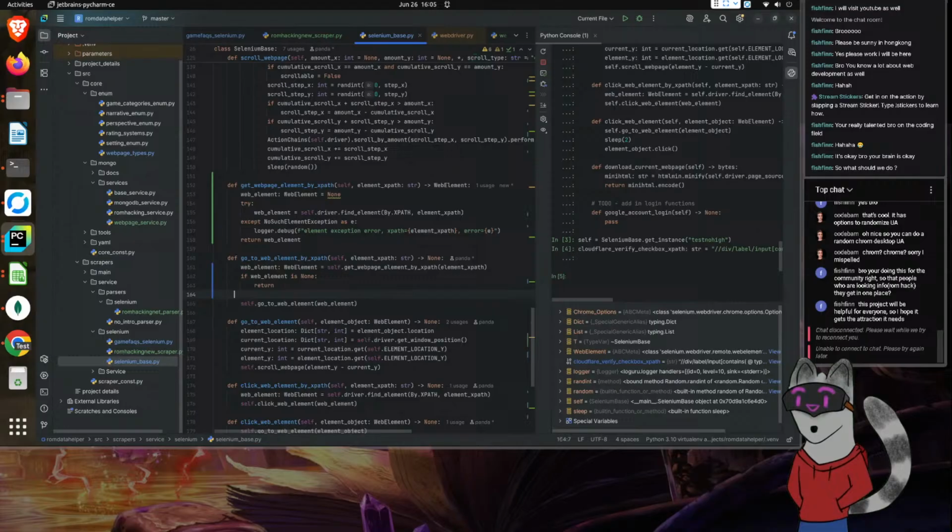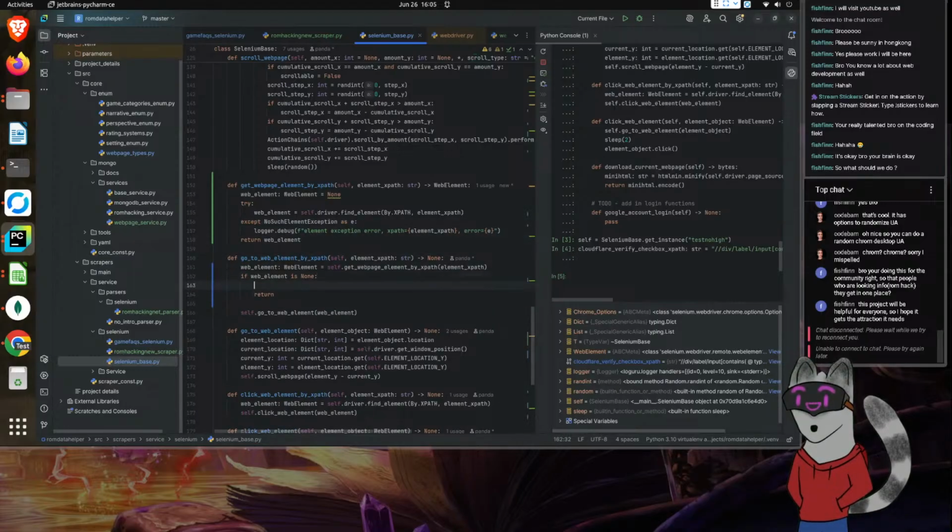And then we already logged the fact that there was an error, but we're also going to do another log. And we'll simply say no element to navigate towards. And then, let's see here then.